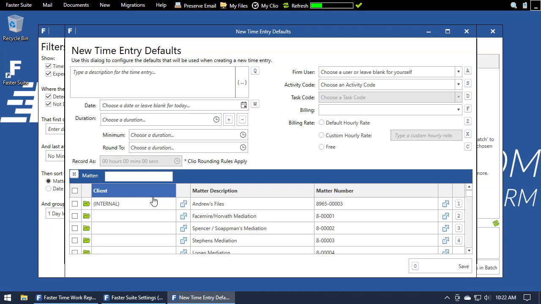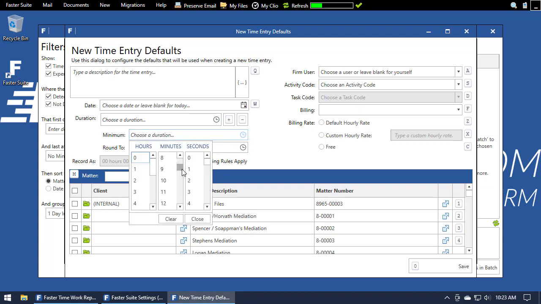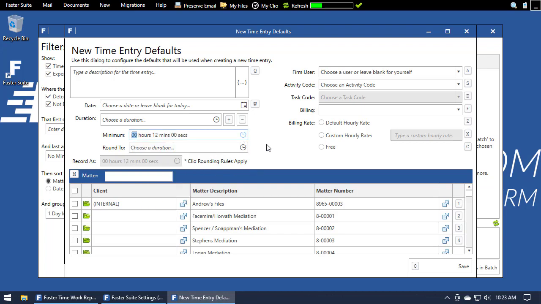In the middle on the left, we can see 2 customizable fields called Minimum and Round To, and these fields each work a little bit differently. Minimum will round any entry for this application type to the amount we input here, only if the actual time is less than the amount we enter. If the activity takes longer than the time we enter here, it will not be modified by this setting. If my firm bills a minimum of 0.2 hours for all Word documents, we can select 12 minutes here to have any Word document activity bill at least 0.2 hours.